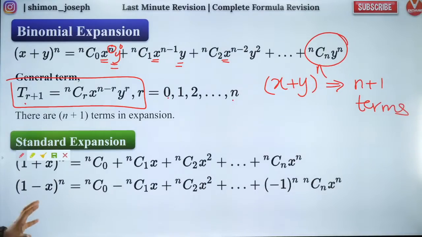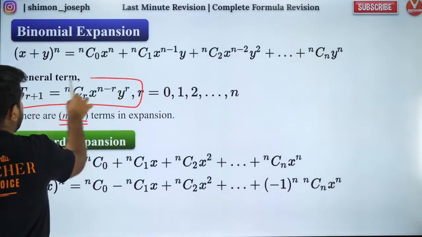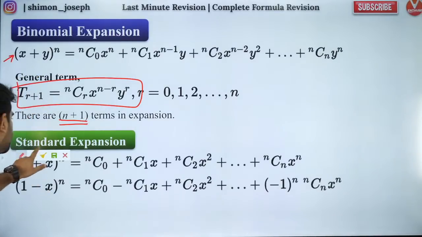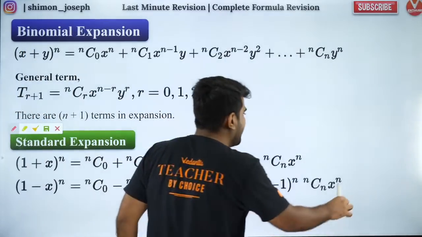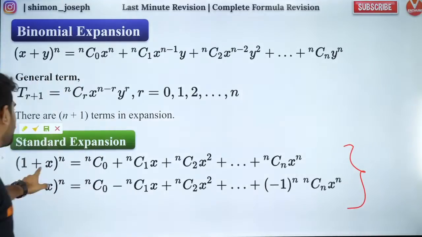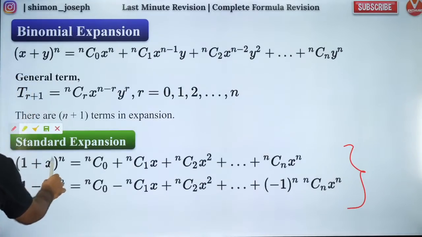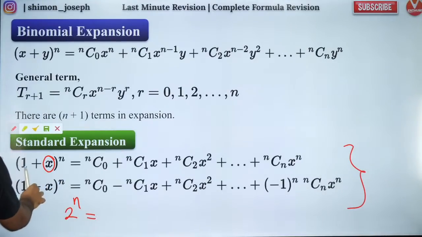Okay. So people, I hope you enjoyed this. So there are totally n plus 1 terms. So the general term, number of terms and the binomial expansion. Are you all clear? So shall I move forward? Great. So if you know the binomial expansion, there are two standard expansions which are very, very important, which are nothing but 1 plus x to the power n and 1 minus x to the power n. These two expansions are very important because they give you the relationship between the coefficients. So if I put x equal to 1 here, what will I get? I'll get 2 to the power n. How? 1 plus 1 is 2. Power n is outside. So 2 power n.